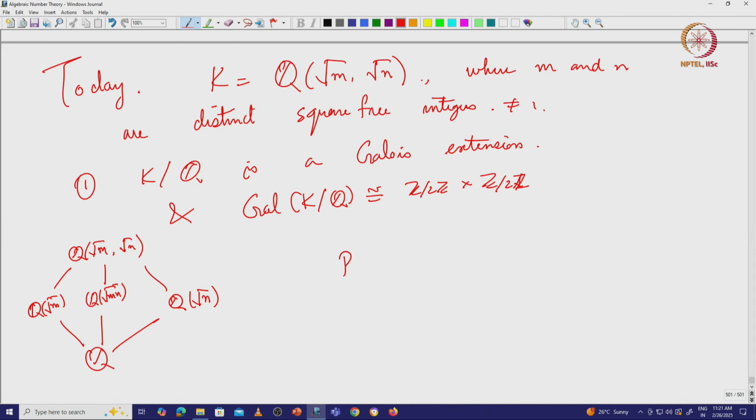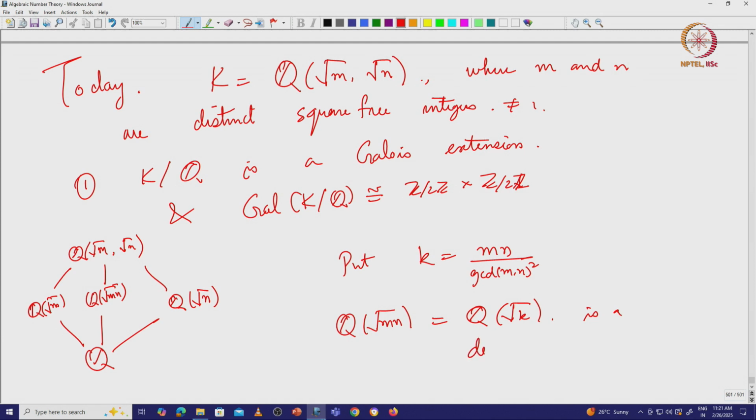So, what we do is we put k equal to m times n divided by GCD of m, n squared. m and n are distinct, but they could have common factors, so the GCD could be bigger than 1, and I just divide out by this. So, Q(square root of m n) is the same as Q(square root of k), a degree 2 extension of Q.